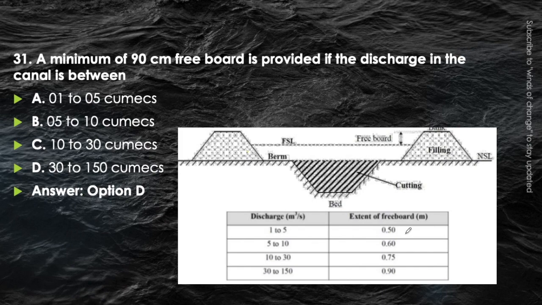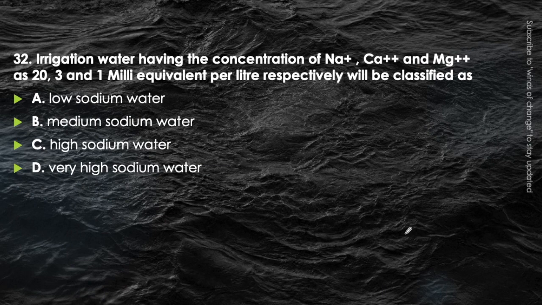Okay, next question. Irrigation water having concentration of sodium ion, calcium ion and magnesium ion as 20, 3 and 1 milliequivalent per liter respectively. This will be classified as low sodium water, medium sodium water, high sodium water or very high sodium water. Just think about it.